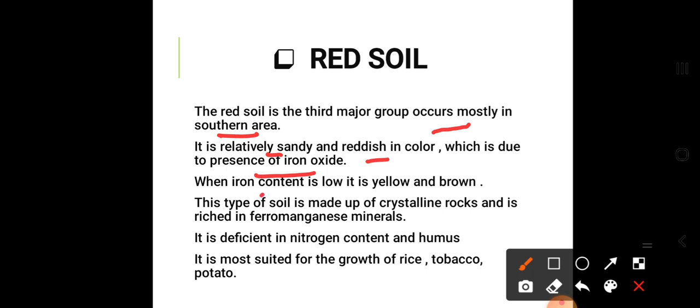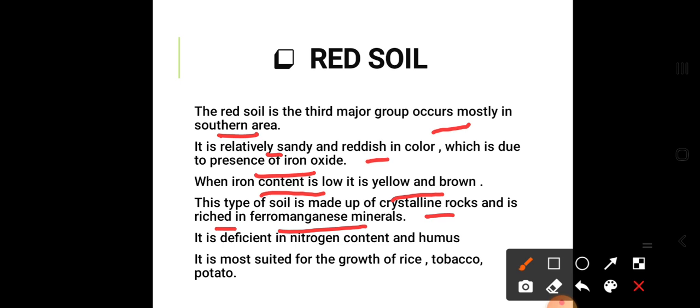Here the iron content is low. It is yellow and brown. When the iron content is low in this red soil, it becomes yellow and brown in color. This type of soil is made up of crystalline rocks and is rich in ferromanganese minerals.